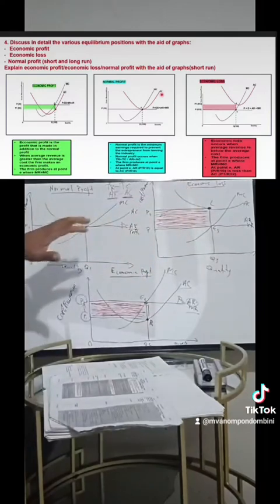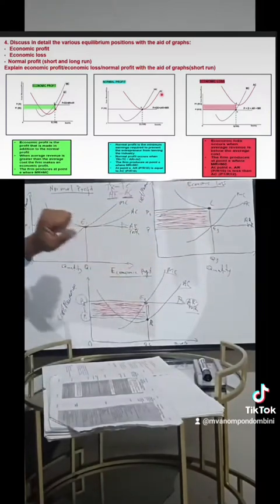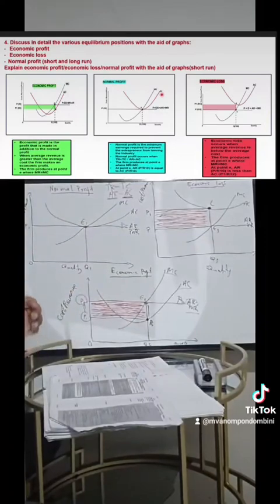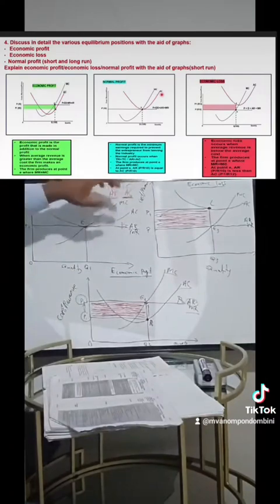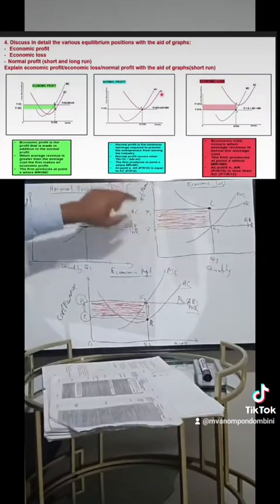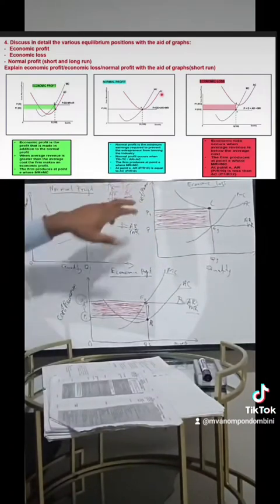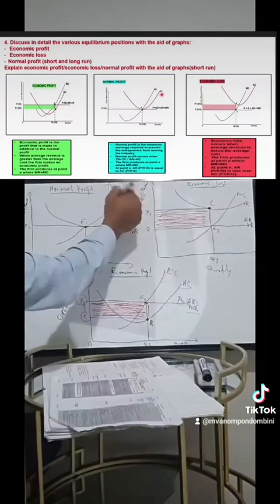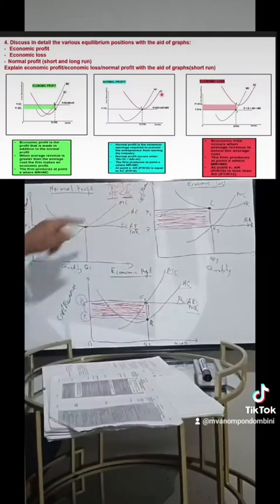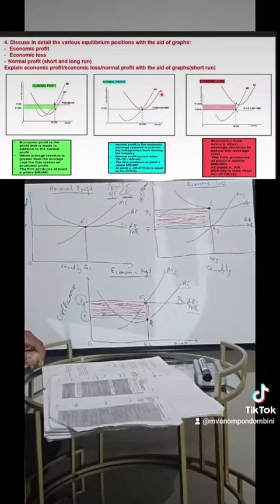Economic loss, we've got these 3 curves, right? And then we have said earlier in our background, which is to understand more clearly this diagram, we have said if ever our curve for average cost is greater than the curve for average revenue, meaning some loss, right?